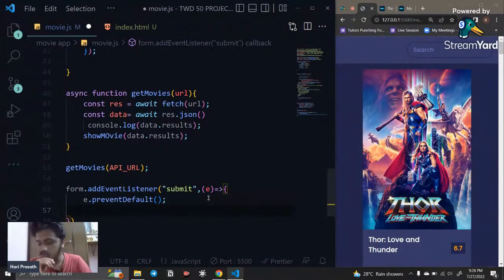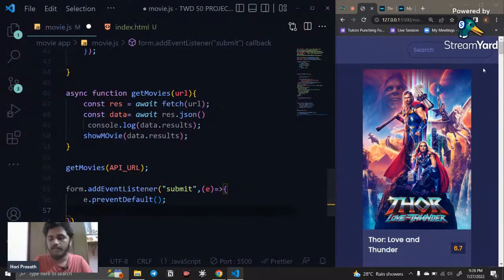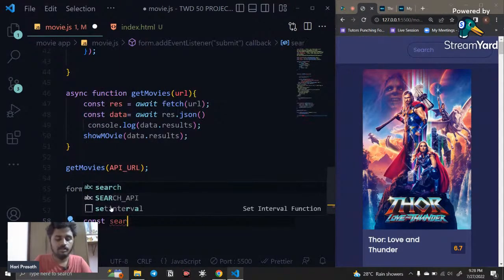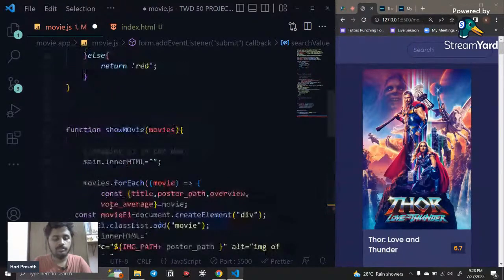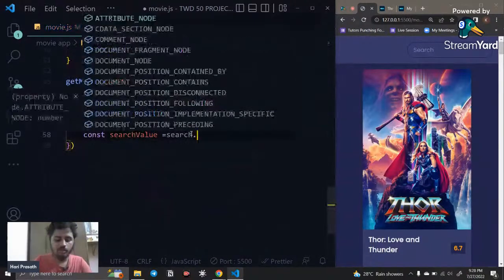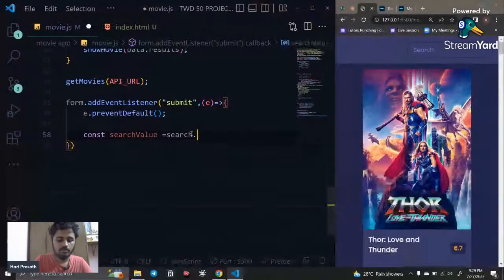After that, I'm going to say const, we need the value, right? What is the value I'm entering here? That is what we're going to do. I say const searchValue is equal to the input element we fetched here. Search is the input element we fetched. I go to the top and put it here, and we put .value. Like this, we fetched the value of the element.